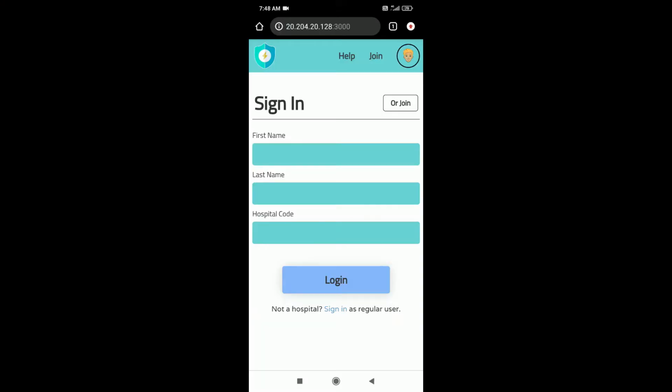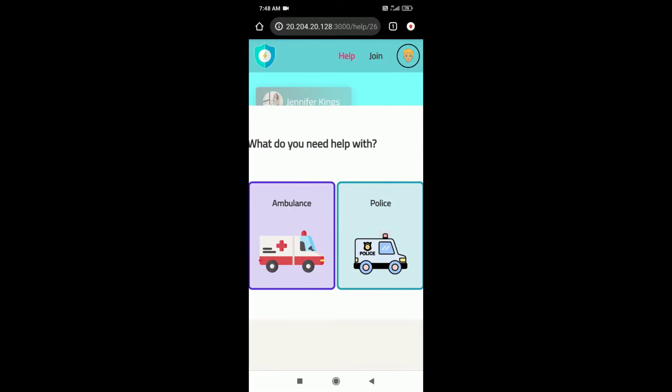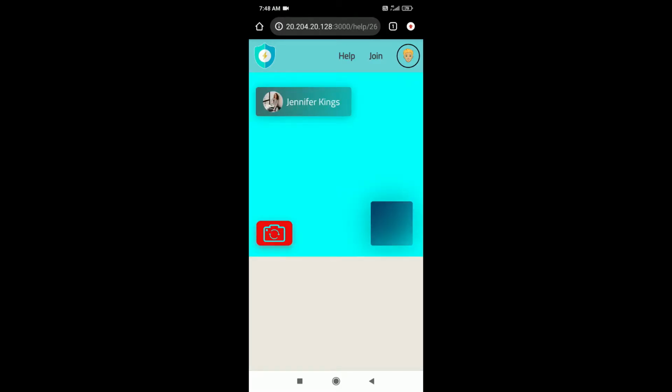Actual footage of emergency vehicle driver and emergency vehicle supporter. Actual footage of user making a request for an ambulance. Request has been made and sent to three nearby hospitals. One of the hospitals accepts the request and sends it to the emergency vehicle supporter. User can now see his location on the map.